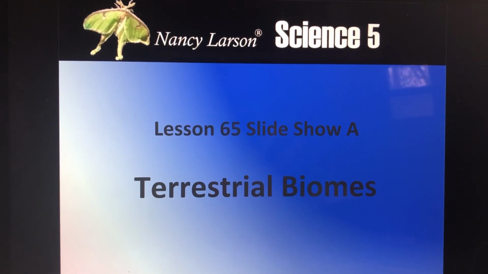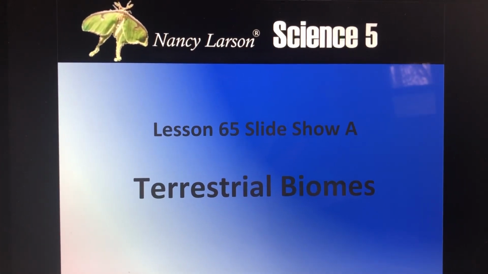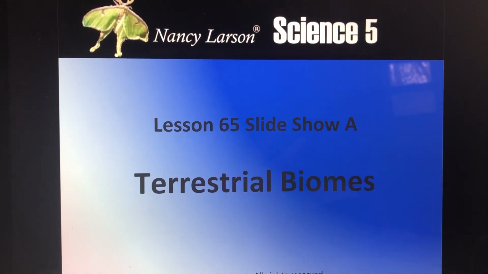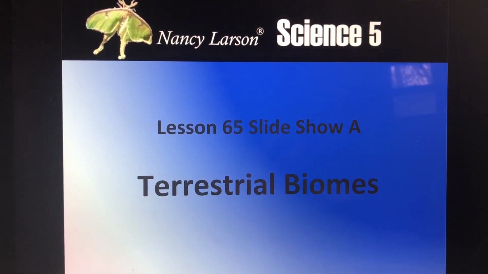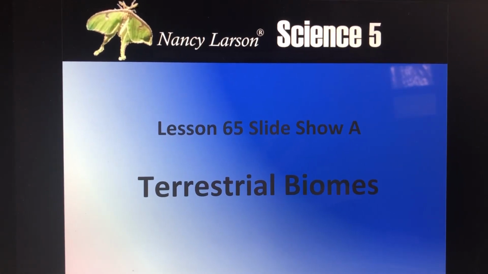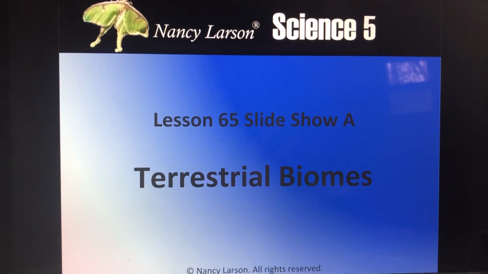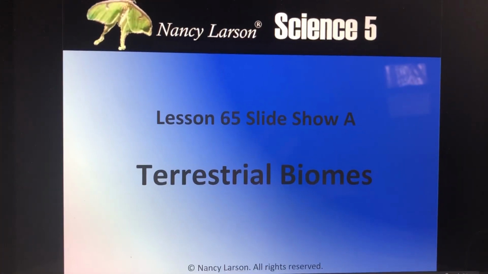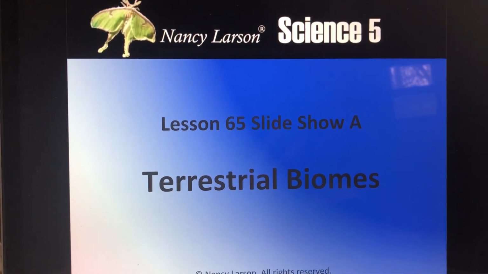So there are only 2 kinds of biomes, terrestrial and aquatic. Your chart and our slideshow is going to be about terrestrial ones. That's a fun word to say. Terrestrial comes from the word land. So these are ones on land, and then obviously aquatic probably makes you think of water. And so aquatic would be water biomes.